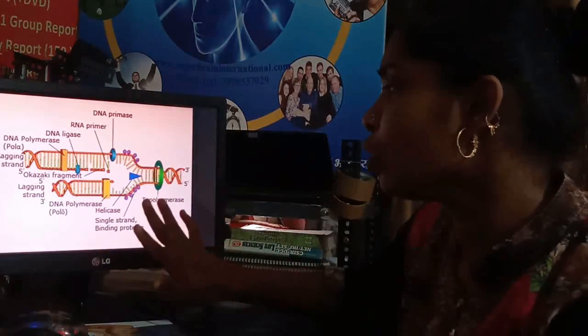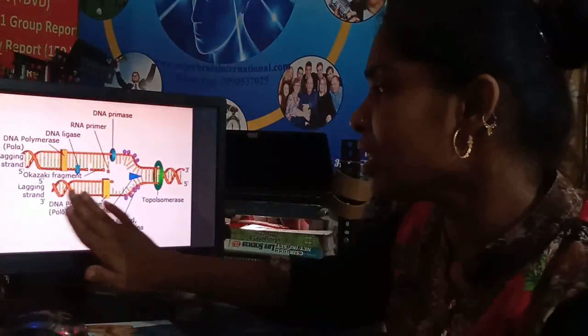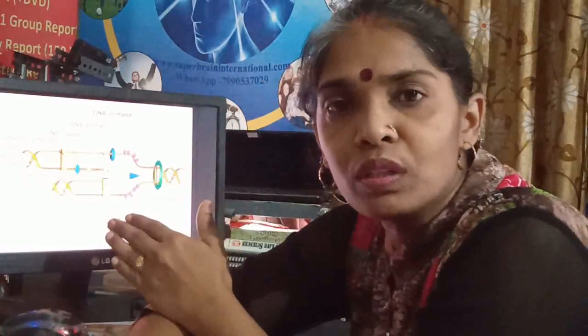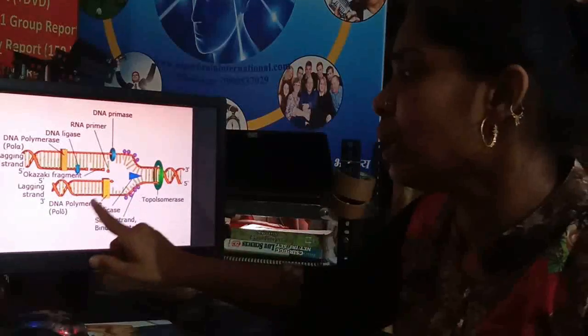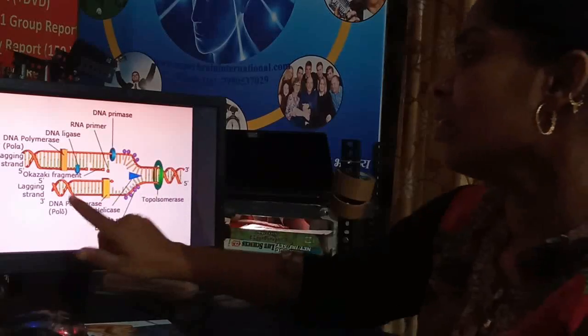Helicase I already said, topoisomerase is there, and one ligase enzyme is there. That also I will say when I explain this strand. But you just remember here that DNA polymerase 3 extends the strand onwards and plays a very important role. So the new strand will be formed with the help of DNA polymerase 3, and DNA polymerase 2 goes around inspecting whether DNA polymerase 3 has done the correct work or not, or any correction is needed, any mismatching is there. This will be done by DNA polymerase 2. So this is the leading strand.